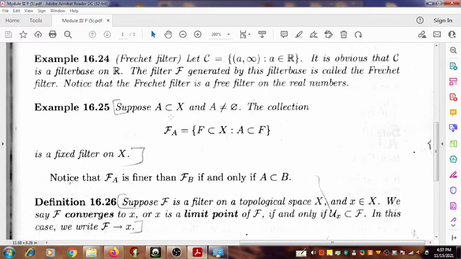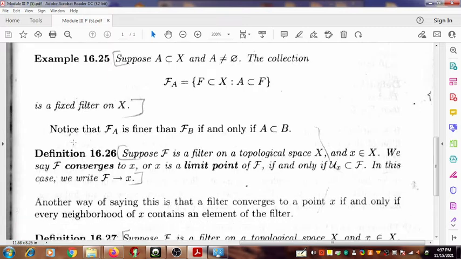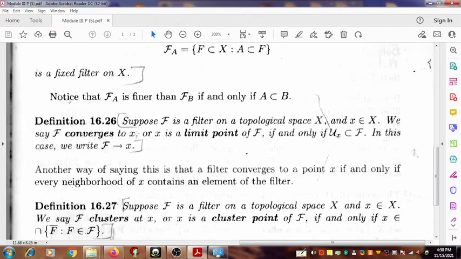Now another example. Suppose A is a subset of X and A is not equal to the empty set. Then the collection F_A, equal to the sets F subset of X such that A is a subset of F, is a fixed filter. It is an example for a fixed filter, not a free filter. And notice that F_A is finer than F_B if and only if B is a subset of A.